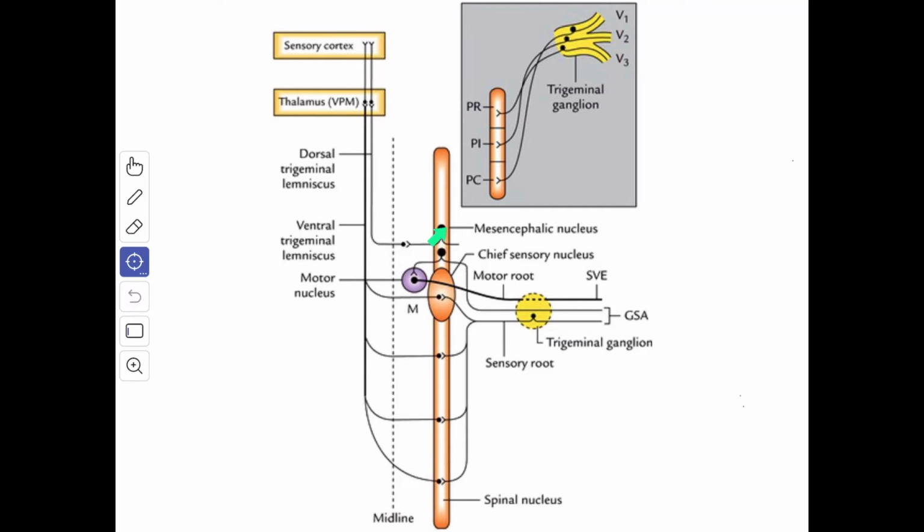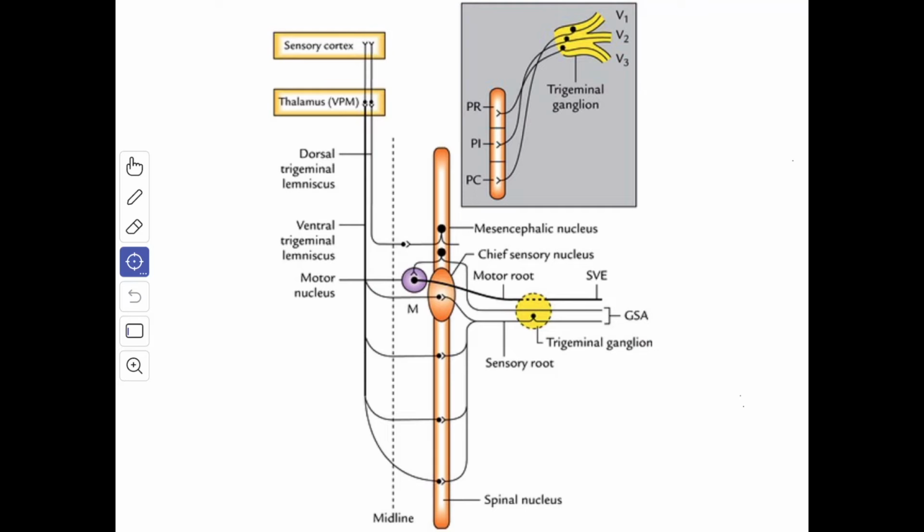The other central processes relay in the cells of the reticular formation, from which fibers arise and run through the dorsal trigeminal lemniscus. These cells relay in the ventral posteromedial nucleus of the thalamus, and this forms the second order sensory neuron.